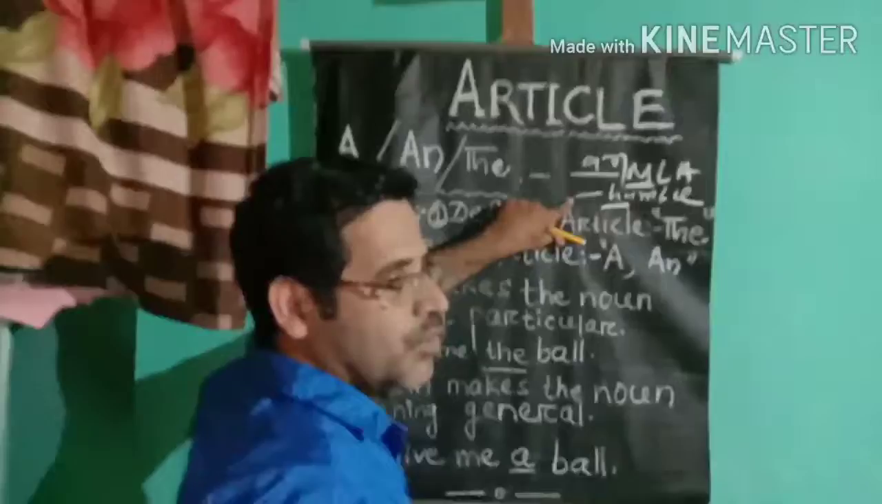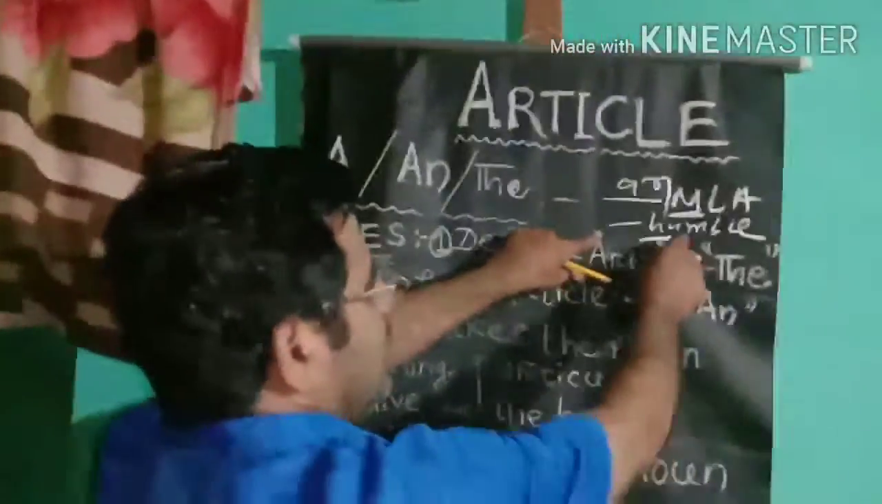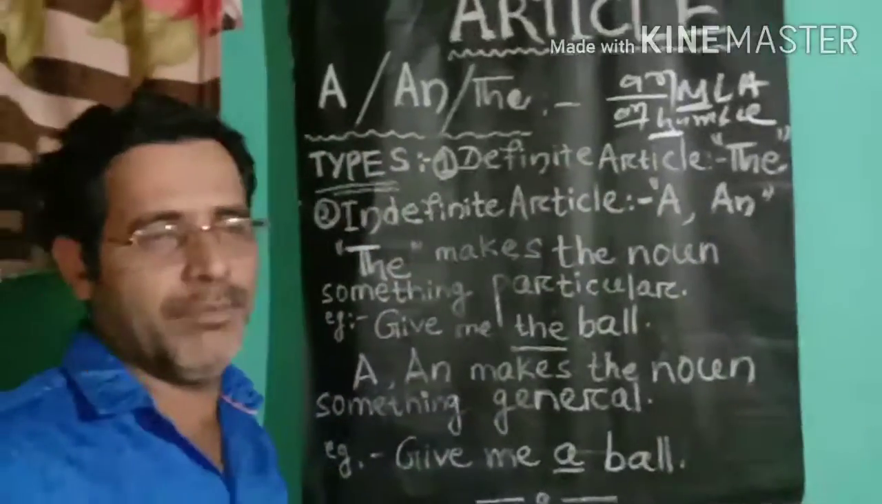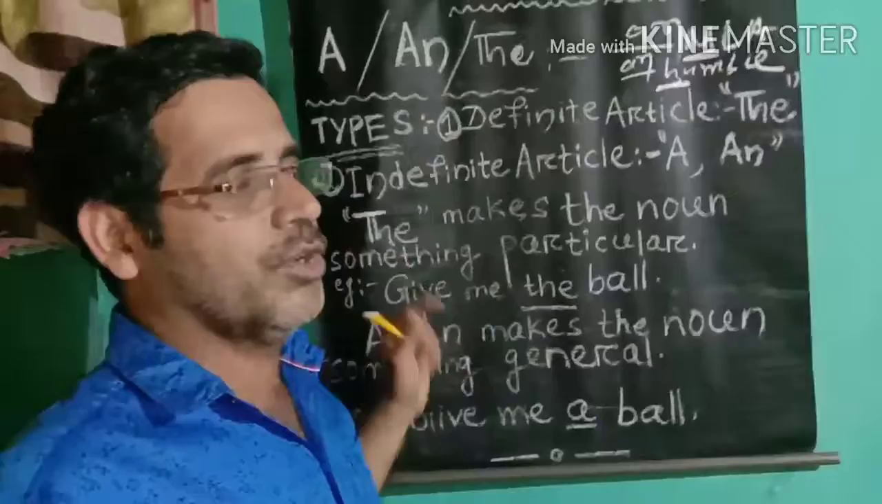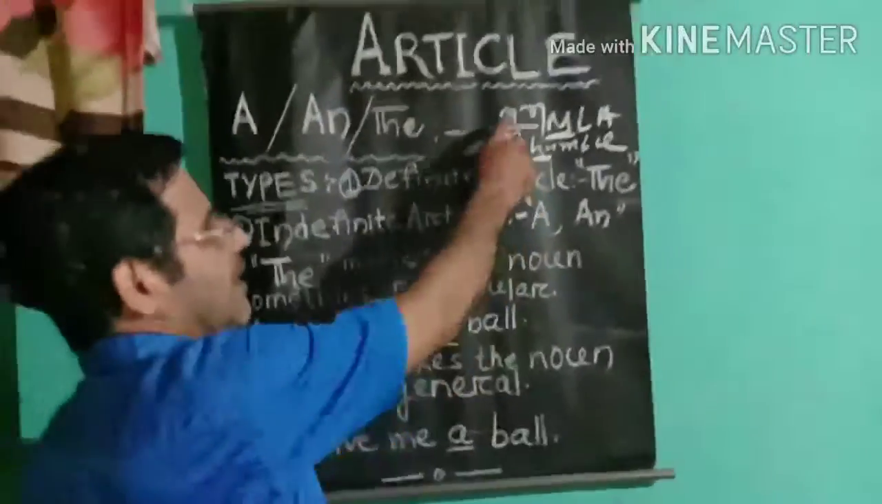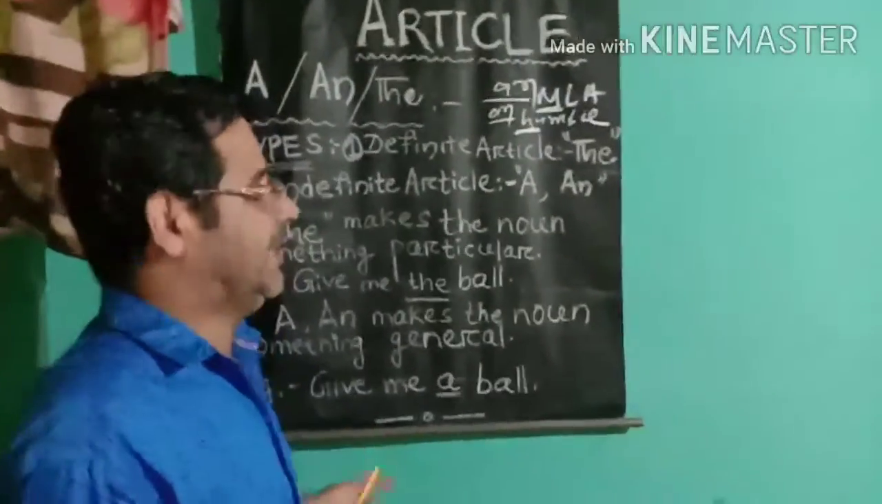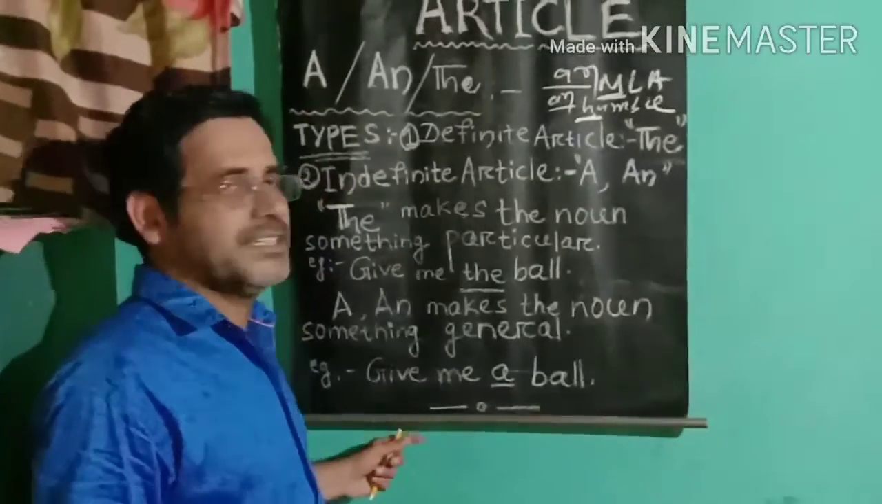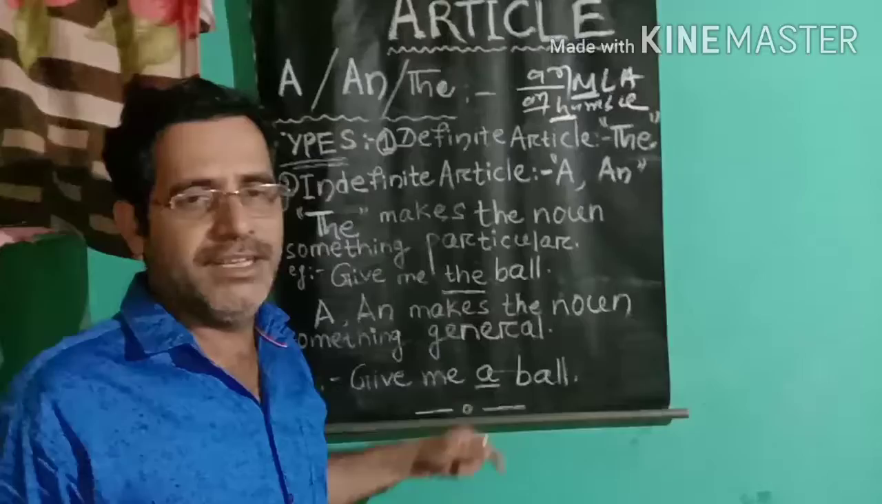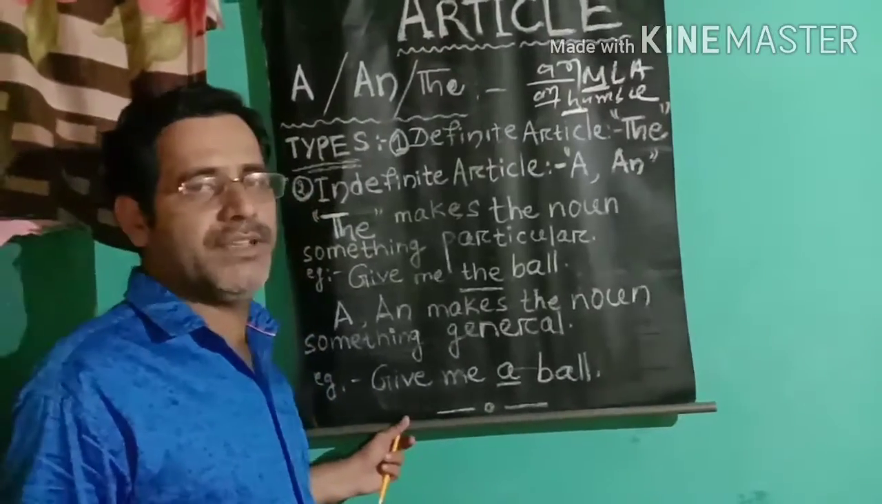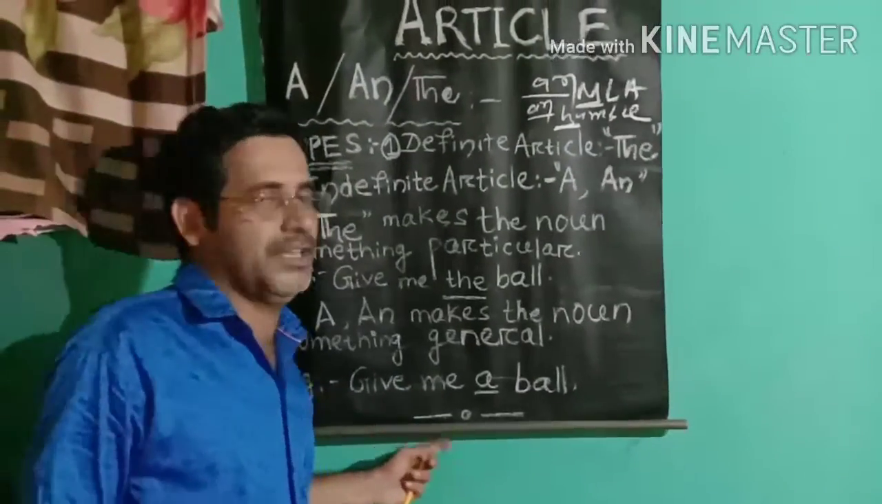An umbrella. H is a consonant, but it is pronounced as a vowel. For that reason we use an umbrella. So before such consonants we use the article an. In the next video we will also learn about the definite article the, some of the rules and regulations of the article the. Thank you all, my students.